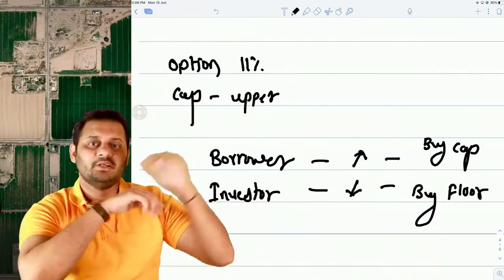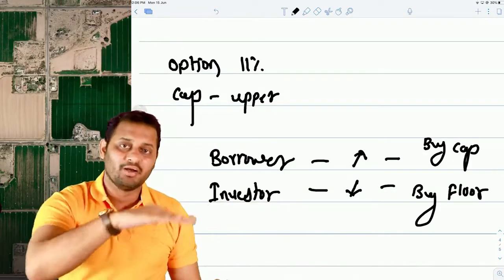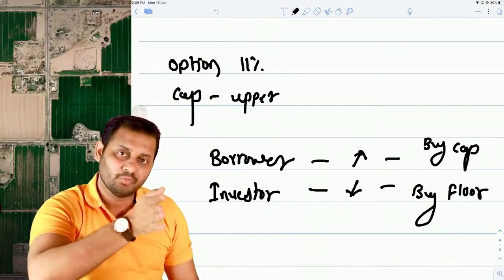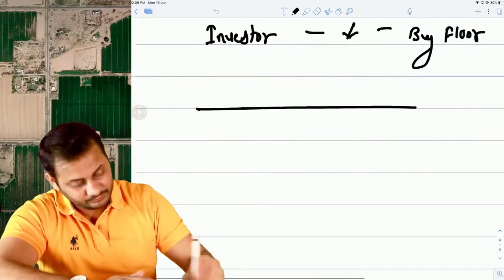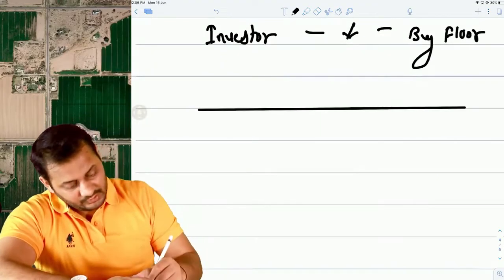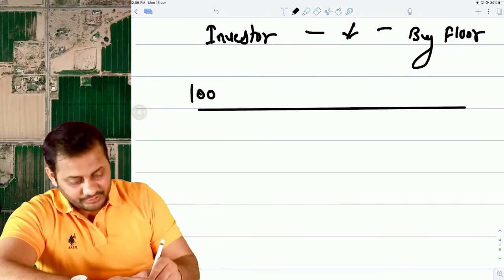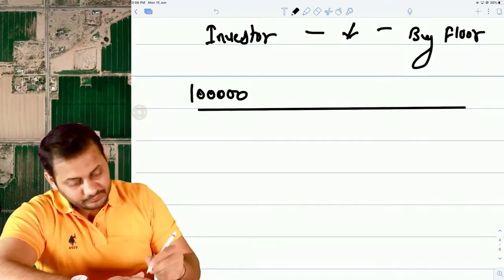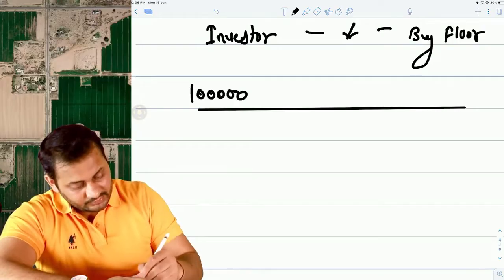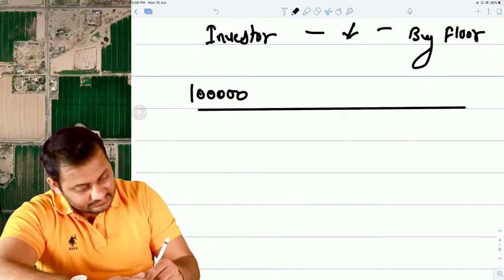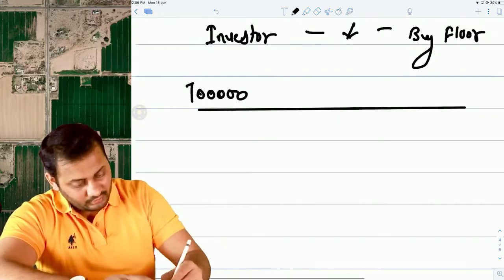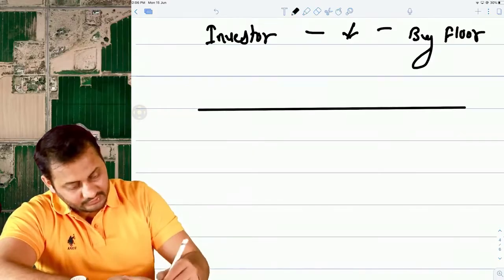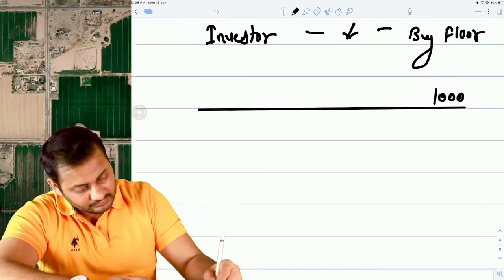Floor option is similar to cap option, where you fix the lower limit, that the interest rate should not go beyond this. Let's have a look. Let's say you invest 1 lakh rupees today, and the market rate is, or let's take an example that you want to invest 1 lakh rupees here.